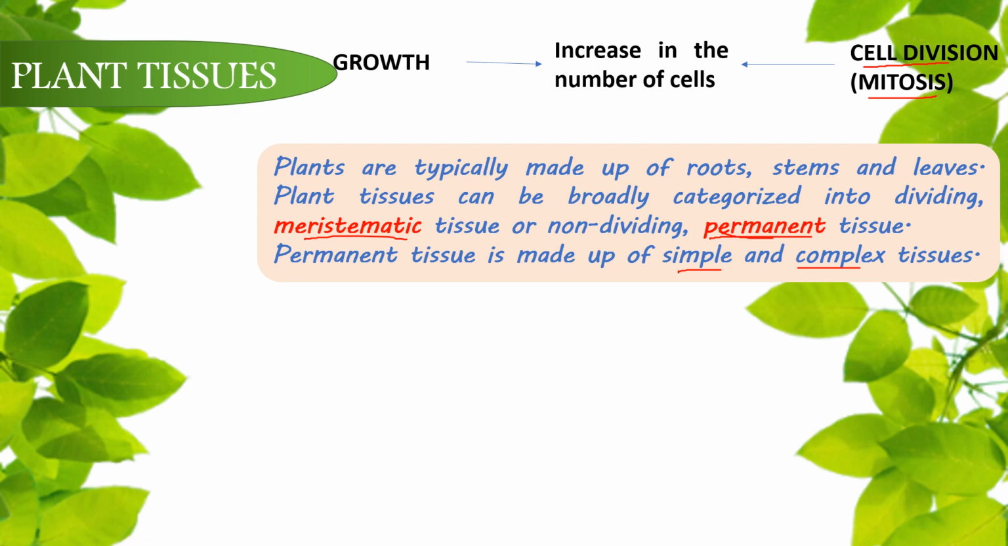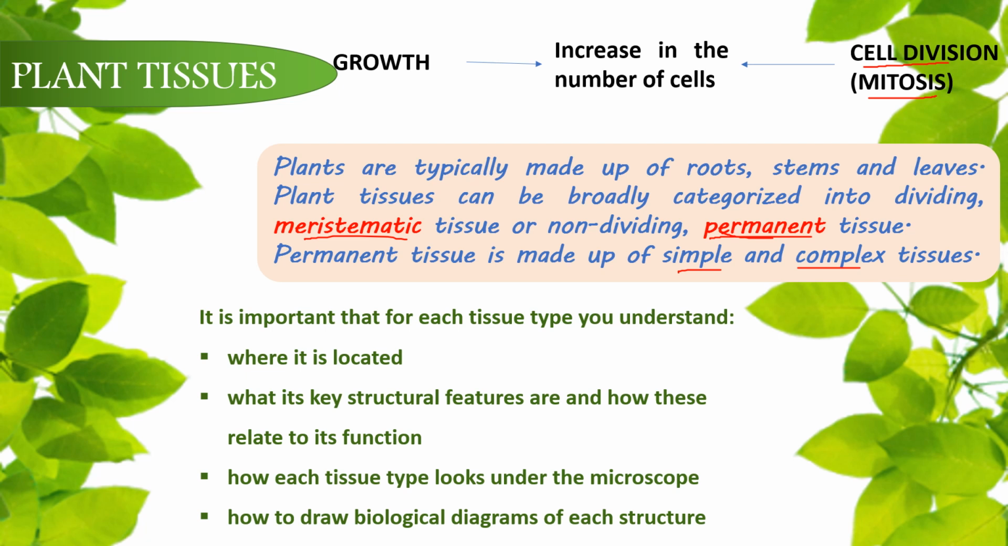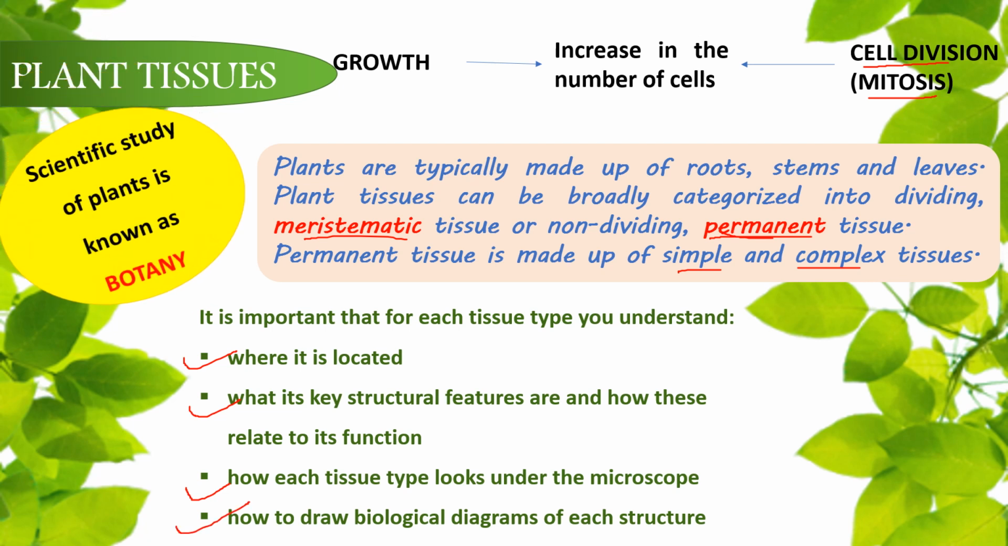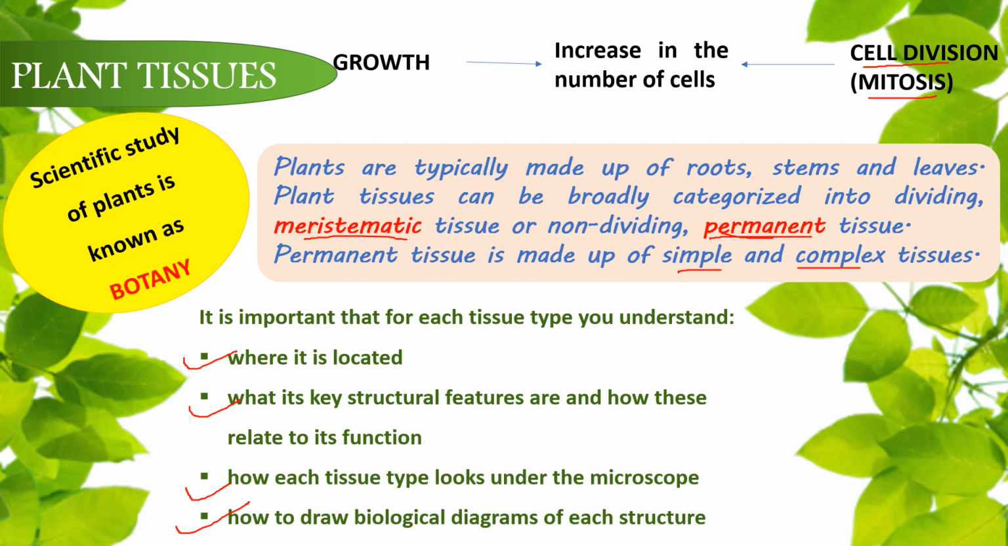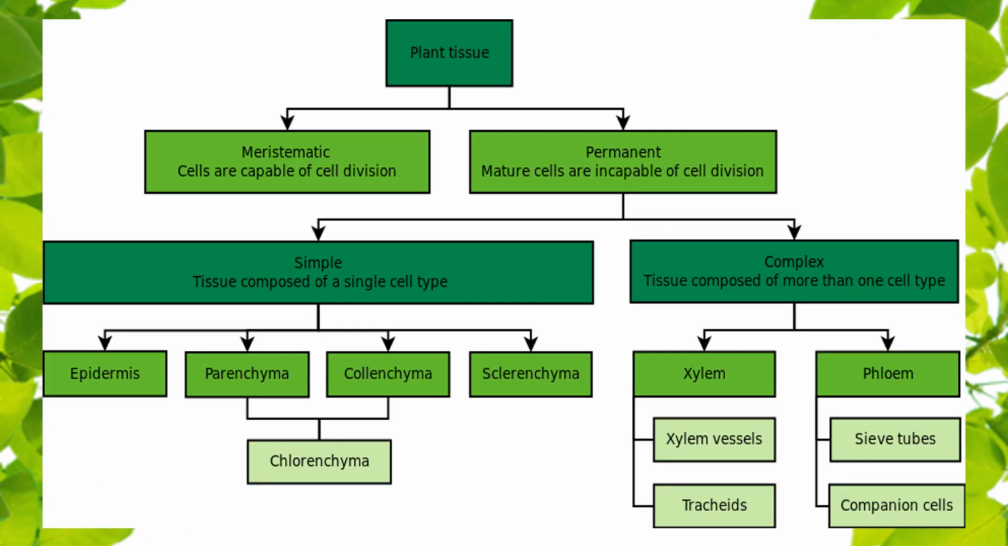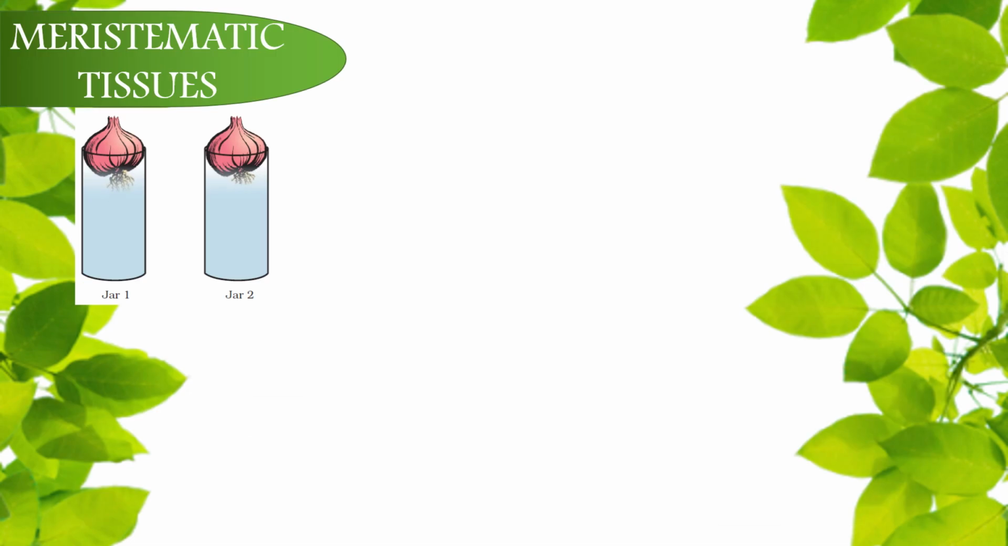You have to get a good idea of all these different types of tissues, where they are located, what is their unique structure and function, what each tissue type would look like under a microscope, and how to draw their biological diagrams. Here is a complete chart of the different types of tissues in the plants. We will look into each one of them a little in detail now.